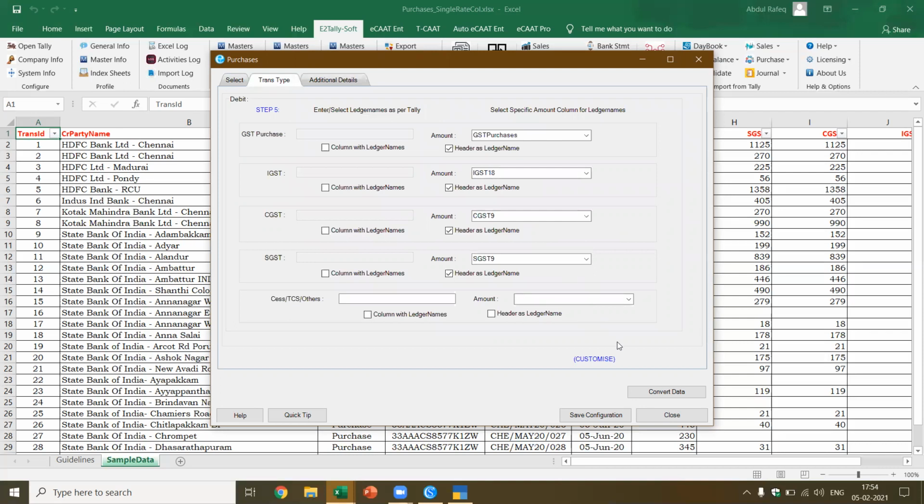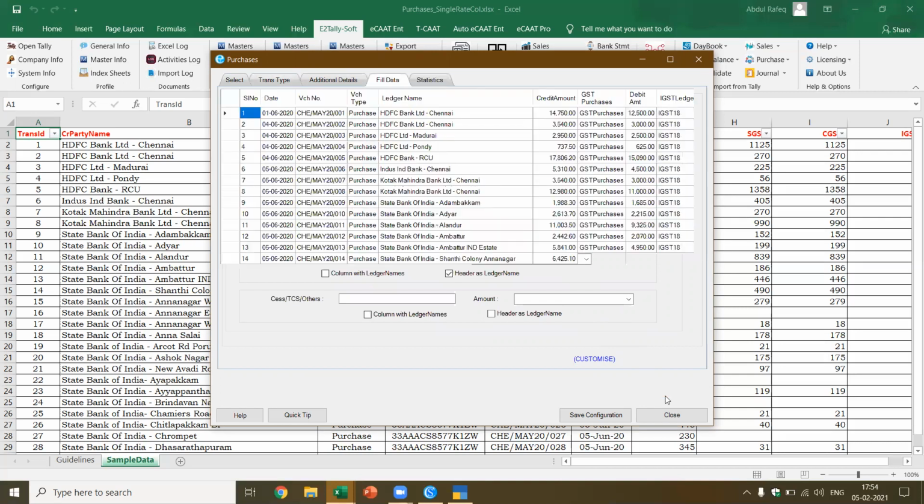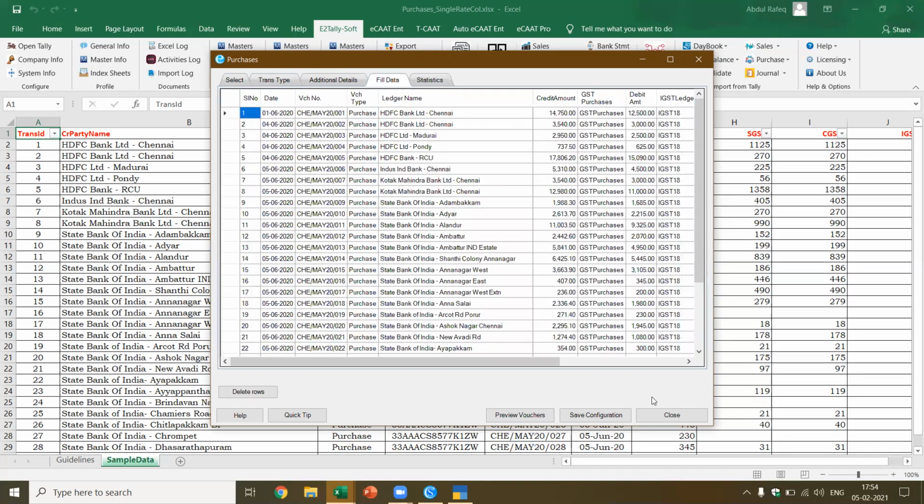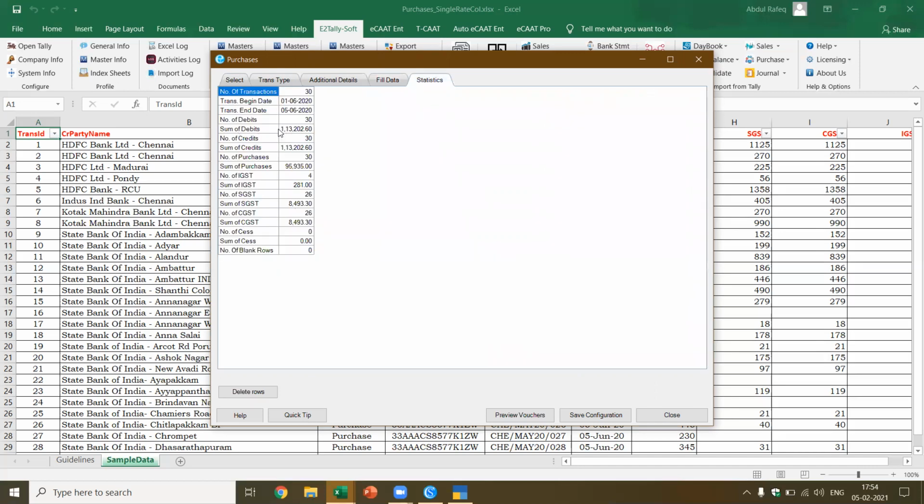So now you see what we did was, in the case of purchase, first we selected the credit, the party whom we have to credit, and we selected the debits. Okay, and then I say the magic word, convert data. Now this is going to convert and give you a preview of how the data will look. It will also compute the statistics. If you click on the statistics, it automatically computes them and tells you the dates for which the transactions are available, what is the sum of debit, what is the sum of credit, what is the sum of purchase, all the details are available.